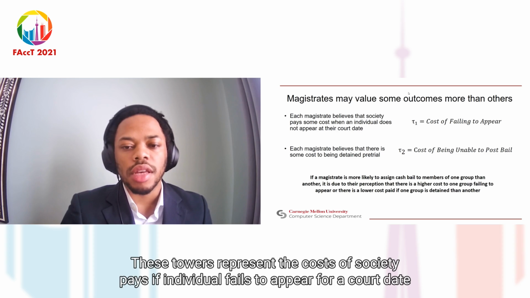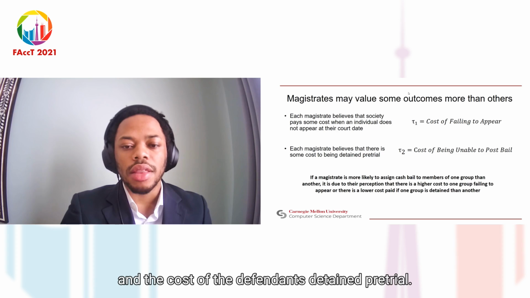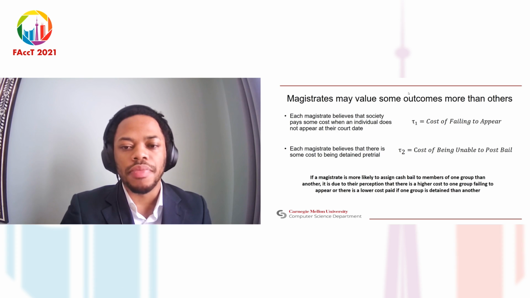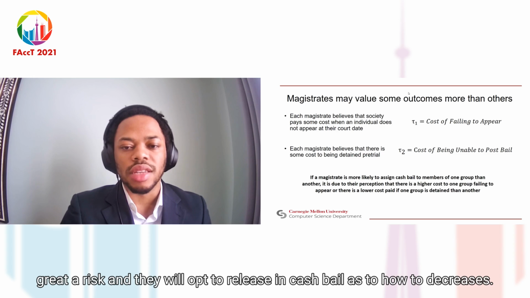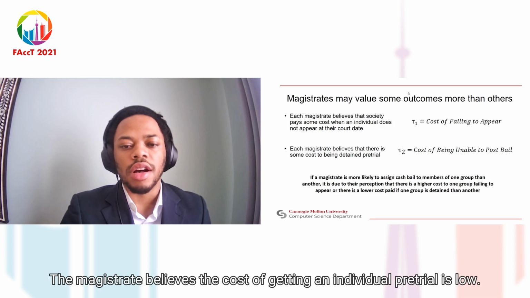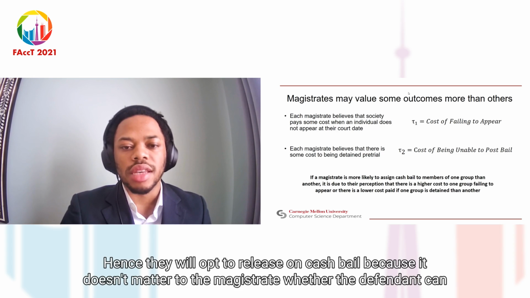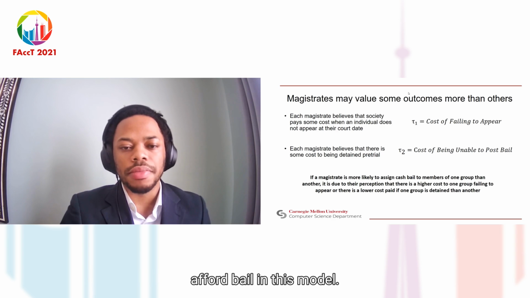These taus represent the cost that society pays if an individual fails to appear for a court date, and the cost if a defendant is detained pre-trial. As tau1 increases, a magistrate believes that the mere possibility that an individual fails to appear for the court date is far too great a risk, and they will opt to release on cash bail. As tau2 decreases, a magistrate believes the cost of detaining an individual pre-trial is low, hence they will opt to release on cash bail because it doesn't matter to the magistrate whether the defendant can afford bail.